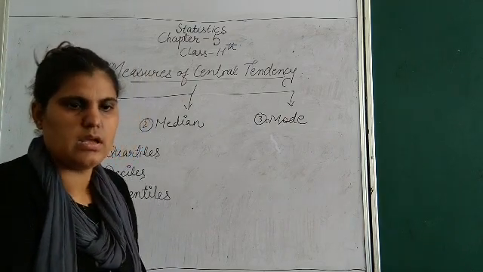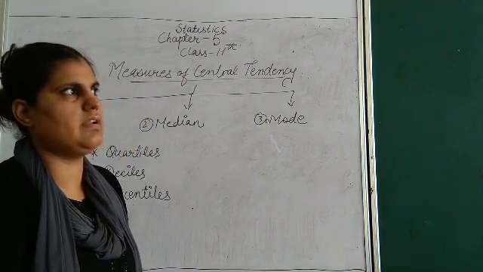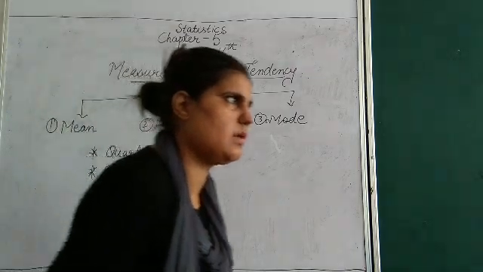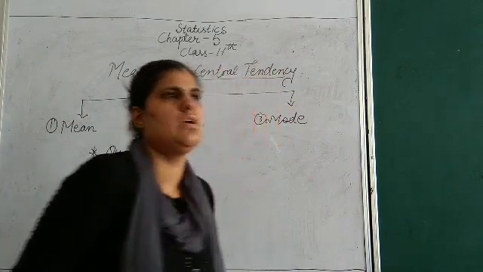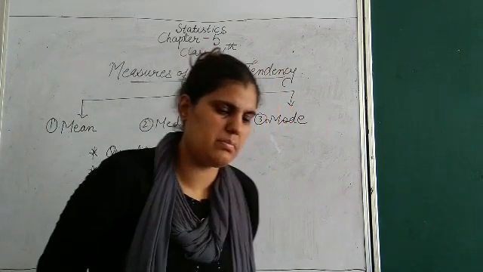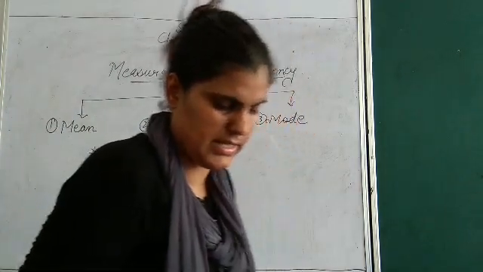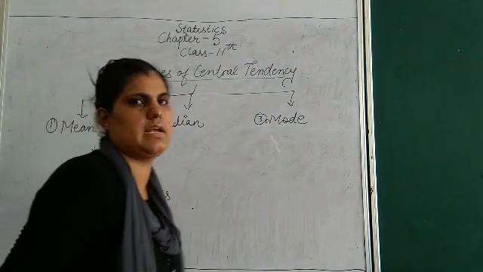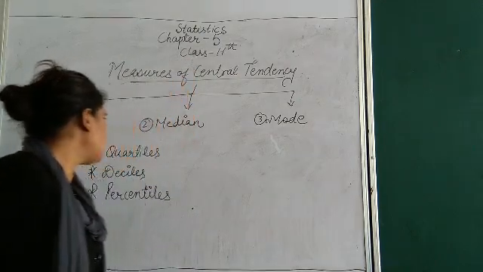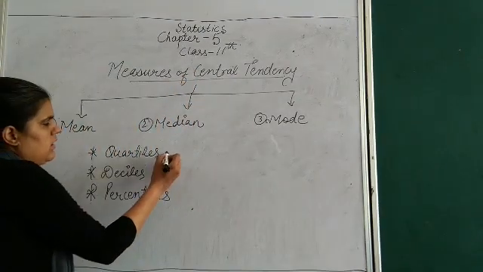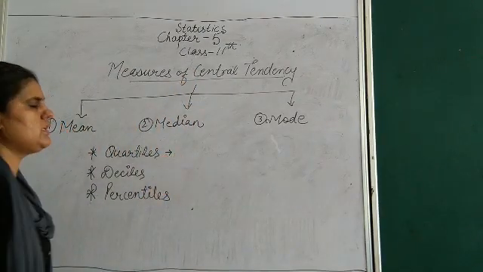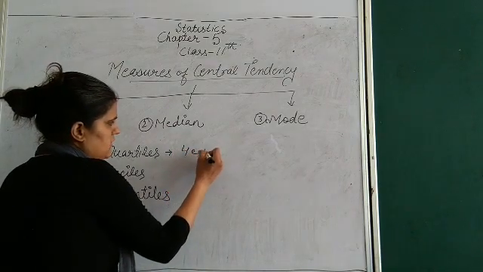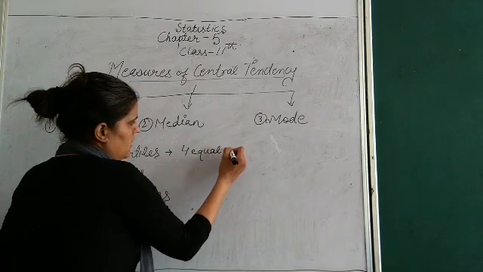Clear, बच्चे? In the same way, there are salary groups like 10,000, 20,000, 30,000. Most of the people in an income group, in which salary slab they are, can also be taken as the mode value. Now, what is a quartile? It is that value which divides a given data into four equal parts.